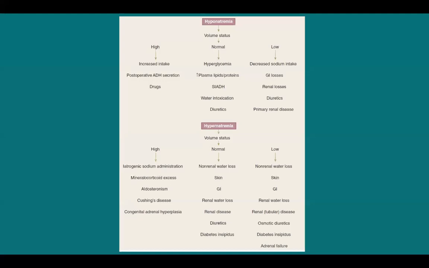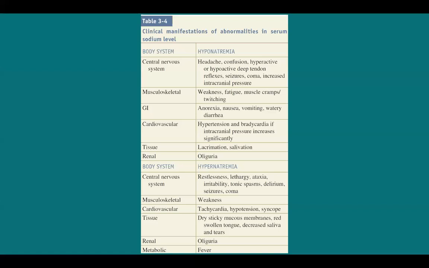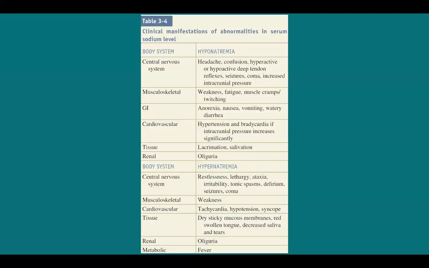So during exams, we see these kinds of questions. Which of the following is a cause of high volume hypernatremia? So it could be Cushing syndrome, it could be hyperaldosteronism, congenital adrenal hyperplasia. For diabetes insipidus, we could see also this table, right? We would look for them. It is seen in normal and low volume hypernatremia. Okay, these are the effects and clinical manifestations of both problems in concentration.